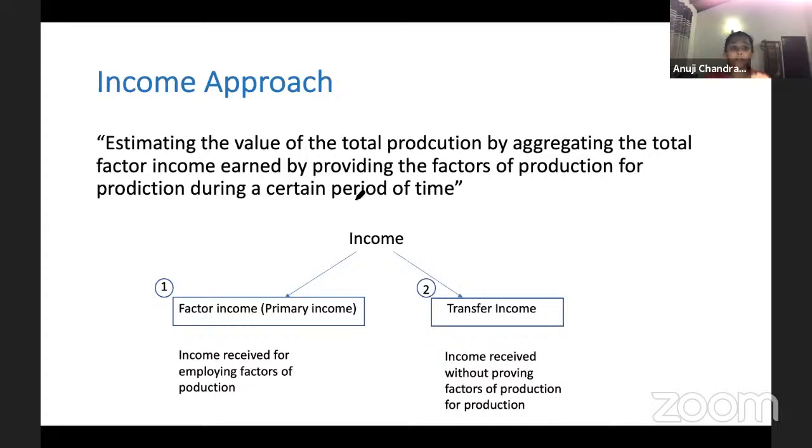So the income approach, guys: we calculate the value of the total production by aggregating the total factor income earned by providing factors of production for the production.